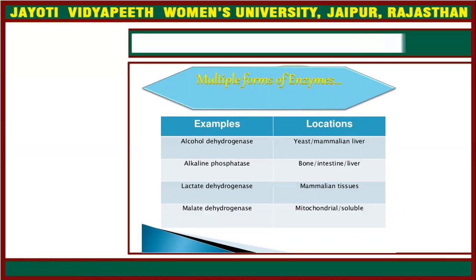Multiple forms of enzymes include, for example, alcohol dehydrogenase, which is found in yeast. Alkaline phosphatase is found in the bone. Lactate dehydrogenase is found in mammalian tissues, and malate dehydrogenase is found in the mitochondria.